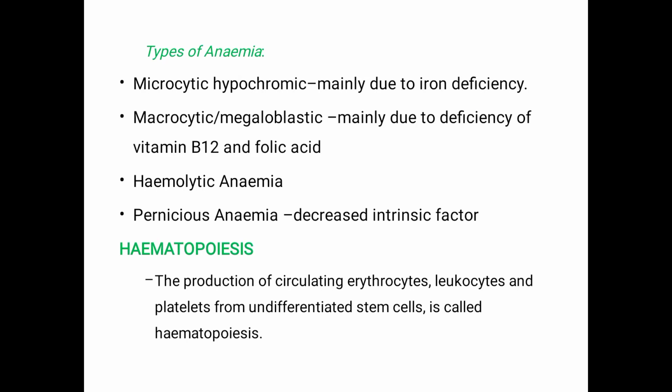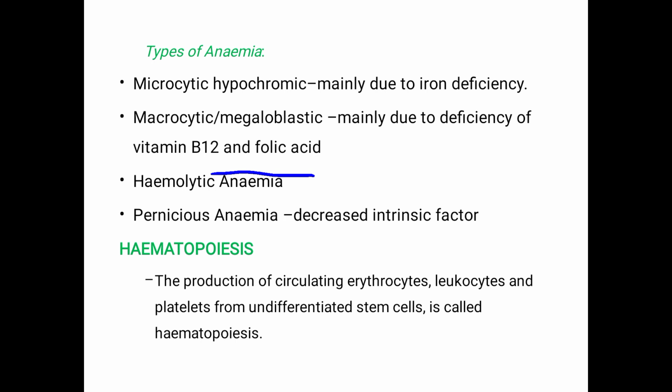Next, the types of anemia. Microcytic hypochromic anemia is mainly due to iron deficiency. Next, macrocytic or megaloblastic anemia is mainly due to deficiency of vitamin B12 and folic acid.